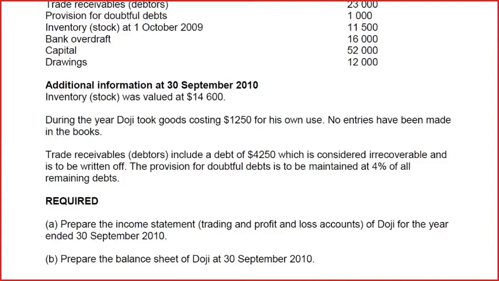Now let us see how we can make both of these statements, and you must have this question for your reference on a separate device so that you can take a reference from it. If you have a book that contains this question, you must take it out now. Okay, first of all beta, we'll be starting with the name of the owner, and the owner is Doji in this question. We'll be putting a heading: income statement for the year ended 30th September 2010. Now basically these headings are already put in an examination question. You do not need to enter it again. But if the heading is not there, you must put it for the examination.